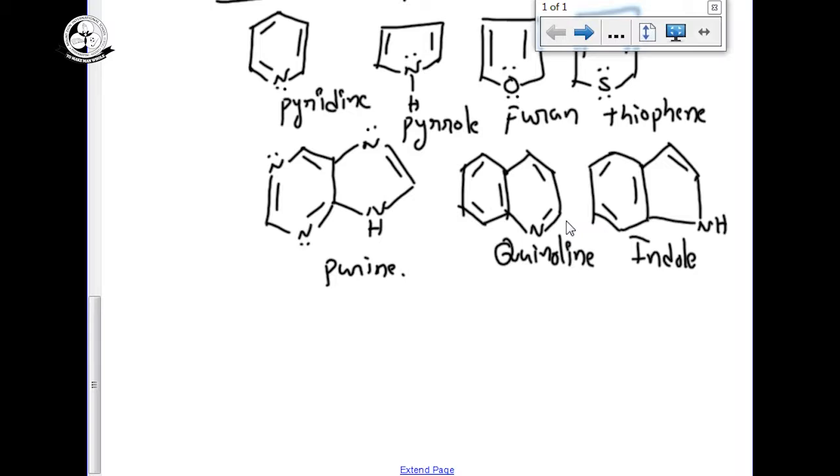Homocyclic again has benzenoid and non-benzenoid compounds, and for heterocyclic, a few examples we have seen. How we can say a compound is aromatic, non-aromatic or anti-aromatic, there are some rules and regulations. Check your GOC, General Organic Chemistry.